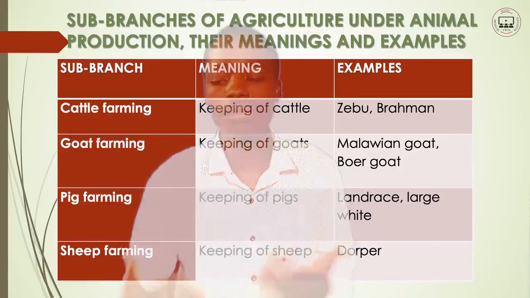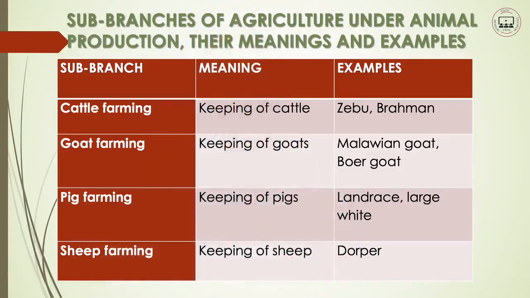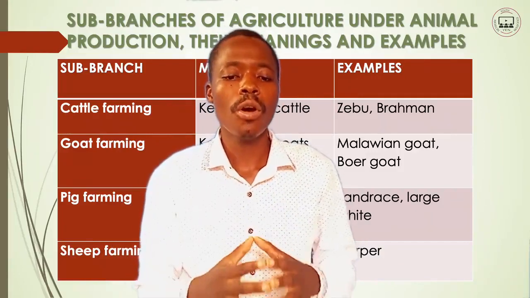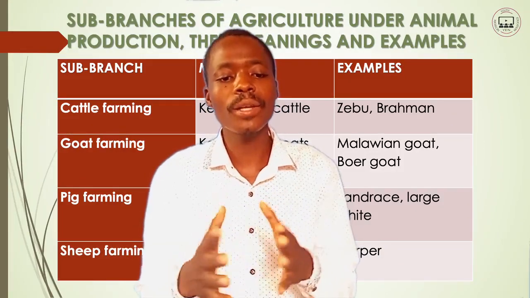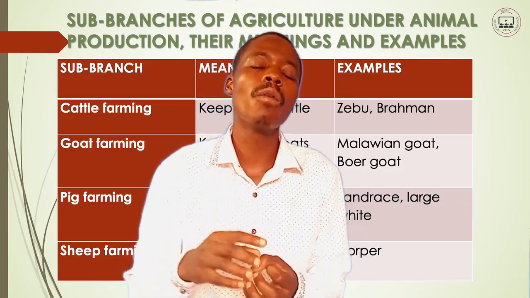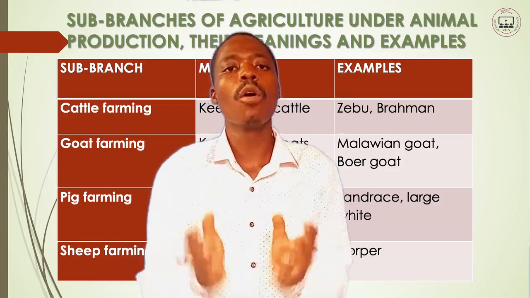So for the example of sheep, we have the Dopa. These are examples of the sheep that can be farmed. So farmers, they do practice this. When they do that, these fall under sheep farming as a sub-branch of agriculture and animal production.